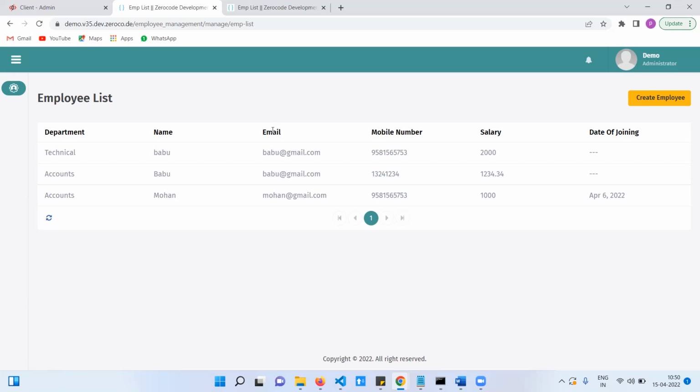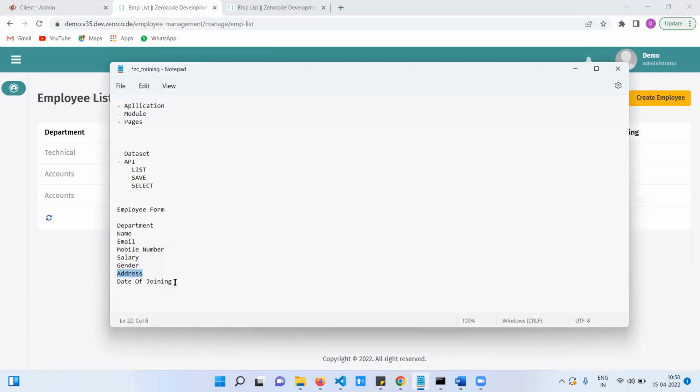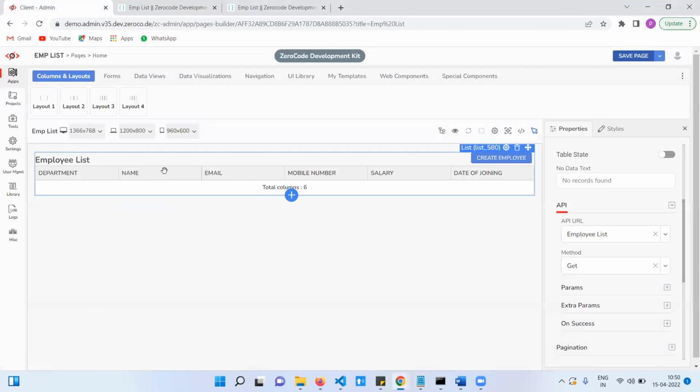Create one data set, employee data set, with the specified fields. After that we need three APIs. One is list, the second one is save, and the last one is select. Actually, we don't need this select API here. We can enter manually.